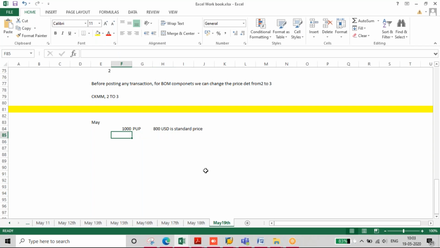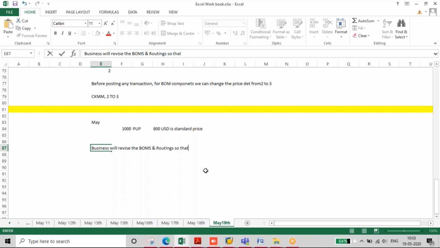So normally the traditional practice and best practice is we ask the business to revise the BOMs and routings so that the new standard price is also very near to $1,000, which is the PUP.